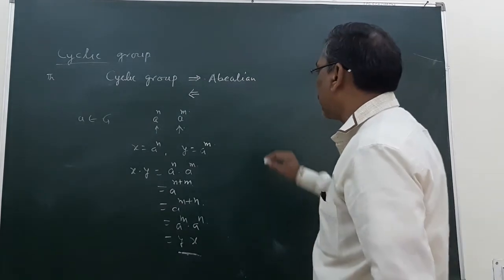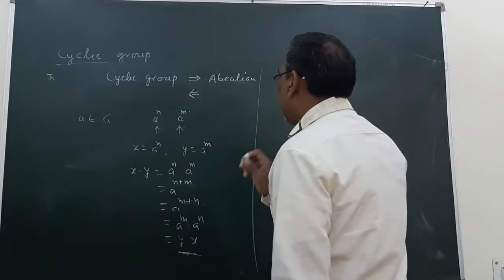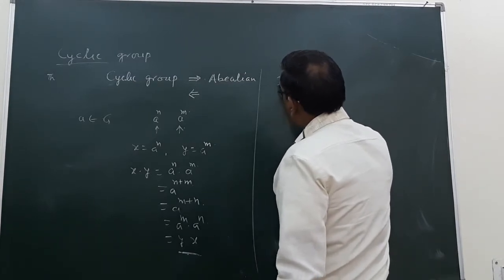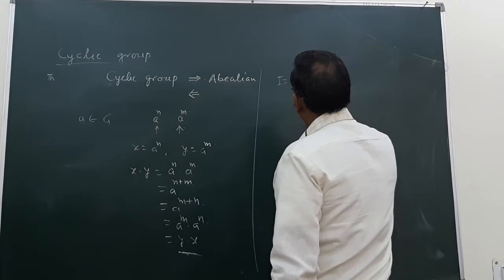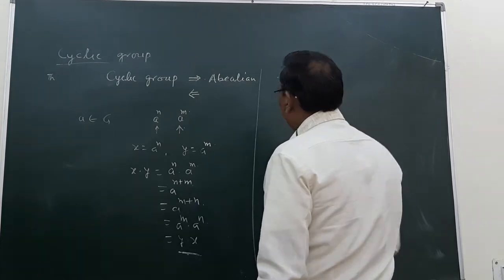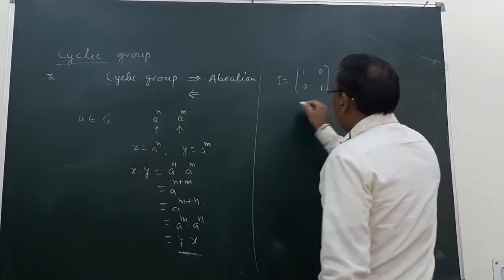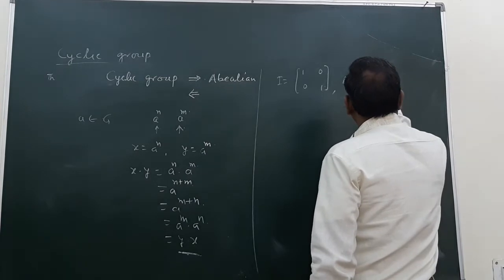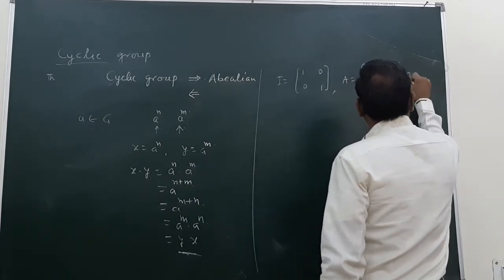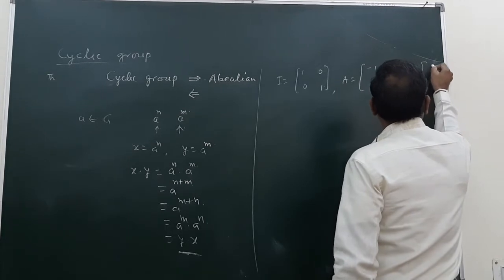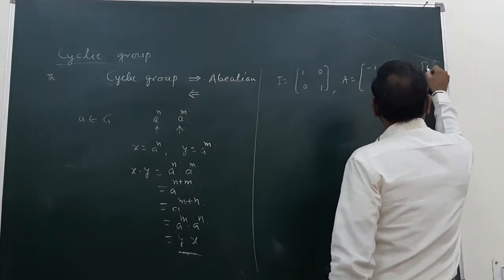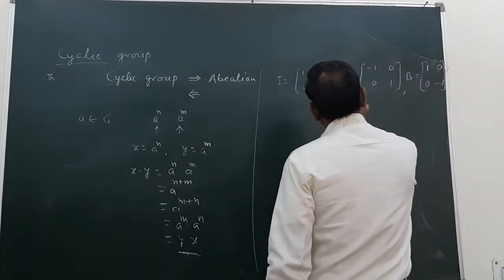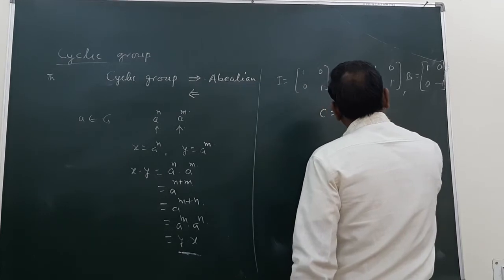But the converse is not true. We can prove this by an example. Let us define a group of 2 by 2 matrices: I is 1, 0, 0, 1; A is minus 1, 0, 0, 1; B is 1, 0, 0, minus 1; and C is minus 1, 0, 0, minus 1.